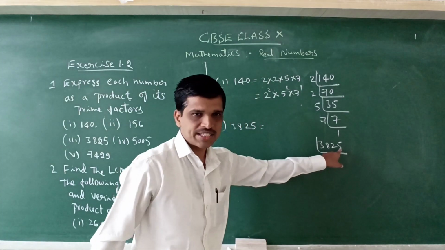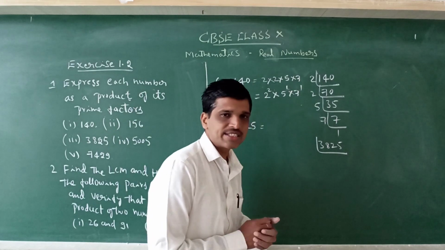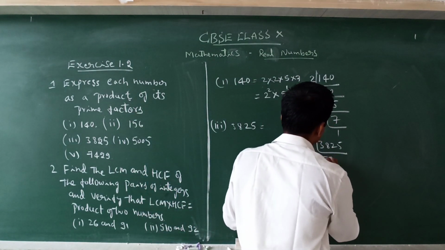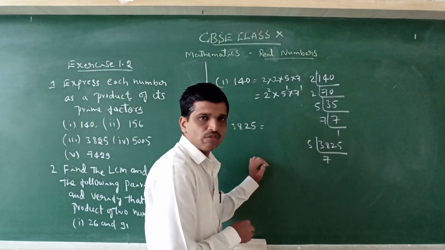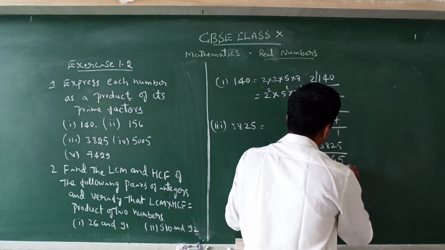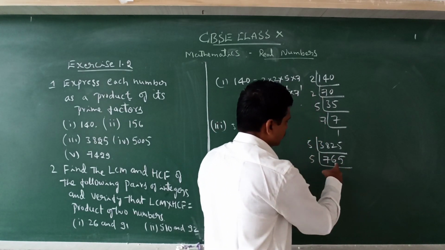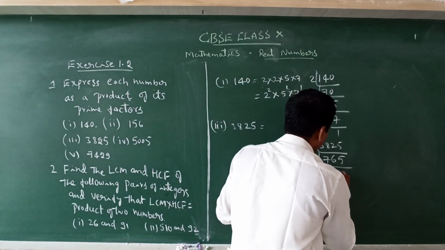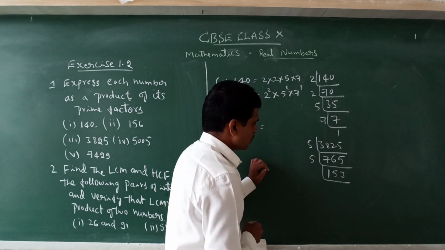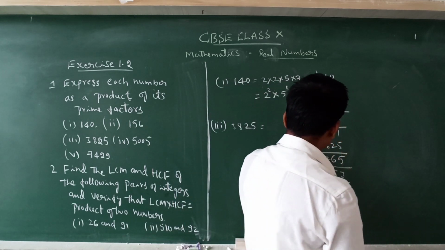Here the unit digit ends with 5, so automatically you can consider 5, since it is divisible by 5. 5 7s are 35, 3 left 32. 5 6s are 30. 5 5s are 25. Again it ends with 5, so take 5. 5 1s are 5, 2 left, 2 becomes 26. 5 5s are 25. Now we can multiply by some other number, that is 5 into 5.